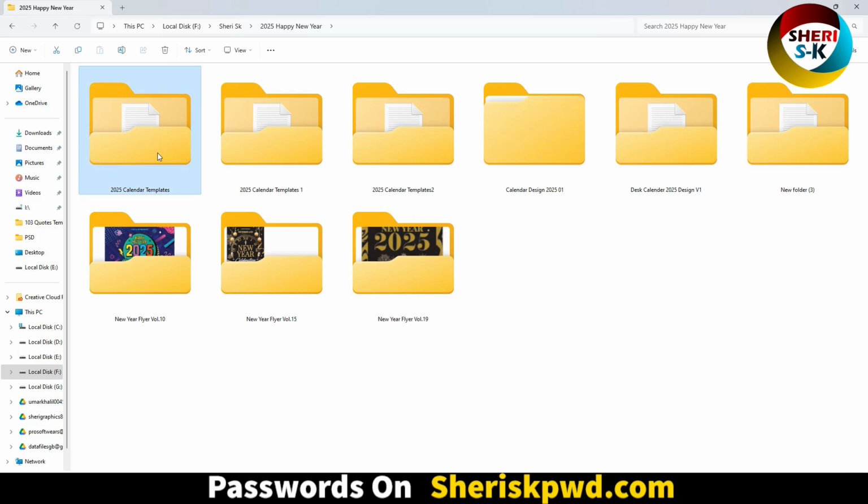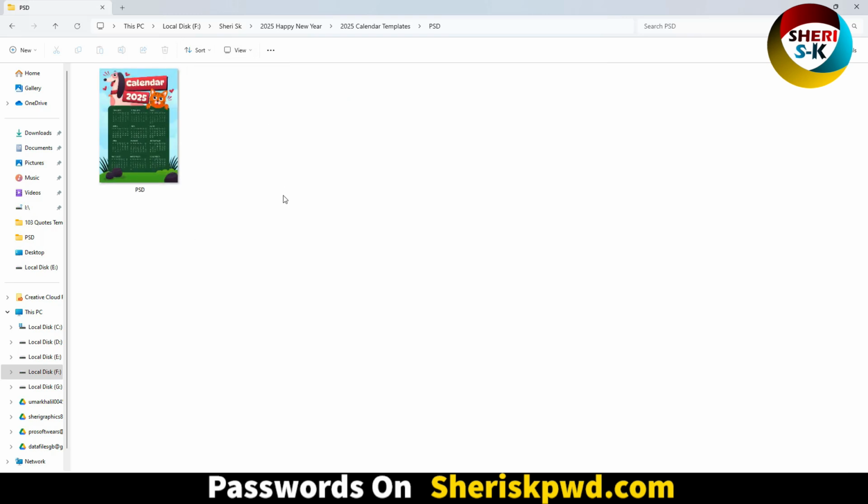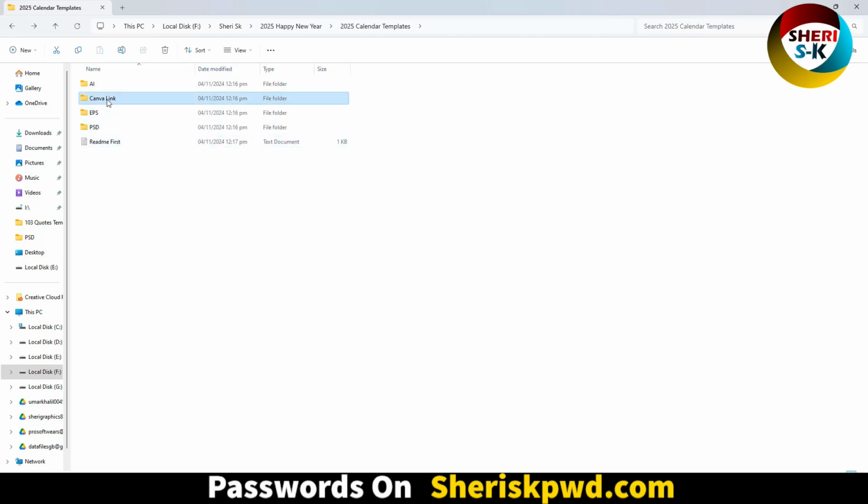Okay, 2025 calendar. Here are the PSD, APS, Canva link and AI file for Adobe Illustrator. In Photoshop, you can customize and put your own logo or company brand. Change everything in Photoshop, in Adobe Illustrator, or here in the Canva link.